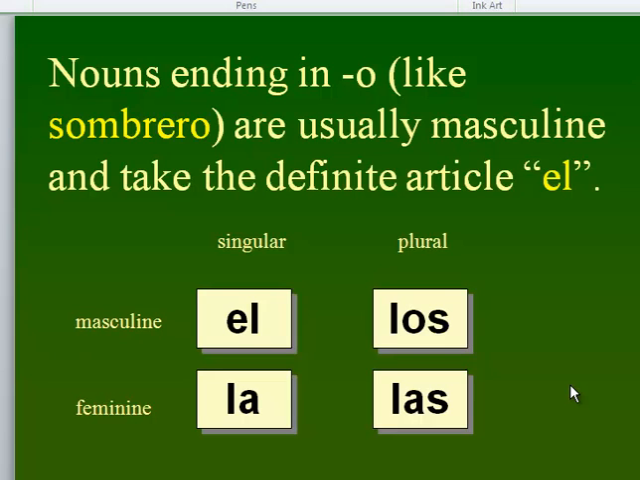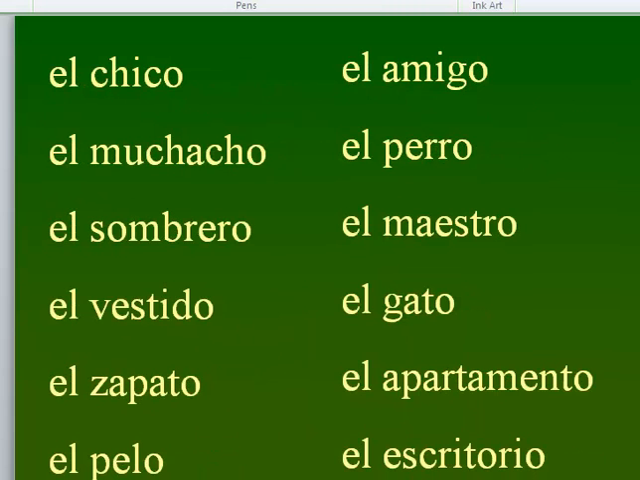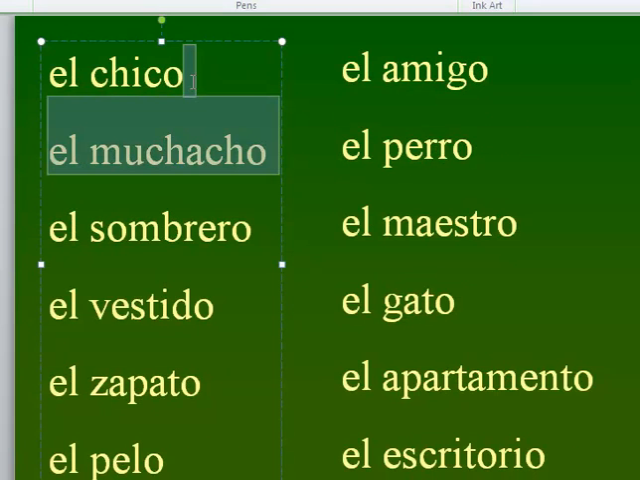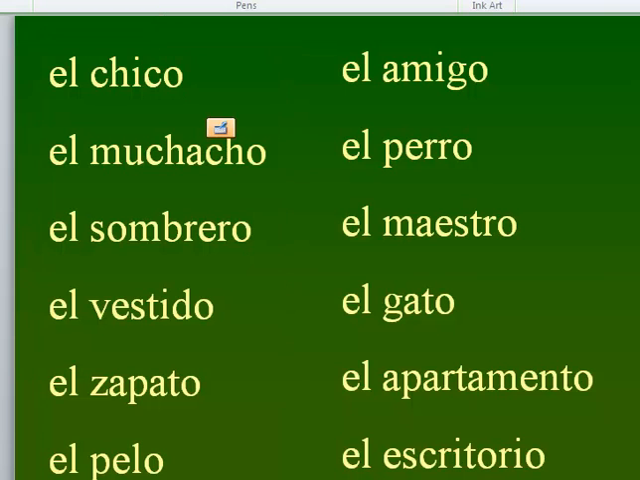So, for example, nouns ending in O, like sombrero, are usually masculine. They take the definite article el. So usually words that end in an O are going to be masculine for the most part. You'll see words like these: el chico, el muchacho, el sombrero, and so on. Those are all going to be masculine because they end in O's. Now remember, that doesn't always happen, but for the most part, that's how that goes.